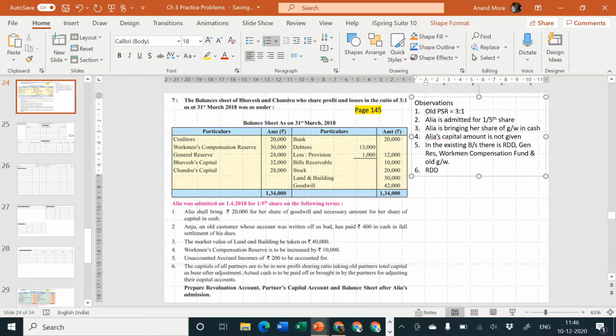RDD. Is there any adjustment for RDD? No, nothing is there. Okay, RDD has no adjustment afterwards. Okay, next, general reserve transferred to old partners capital account credit side in old ratio.